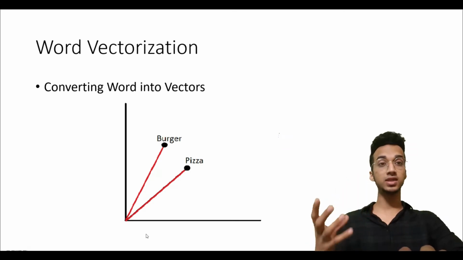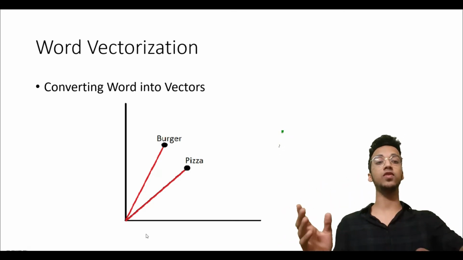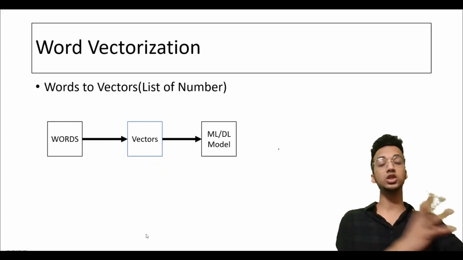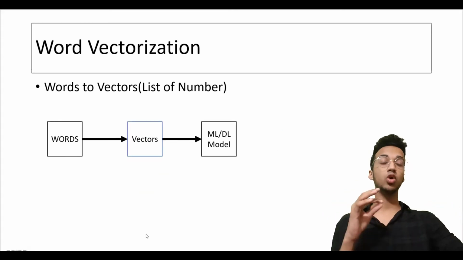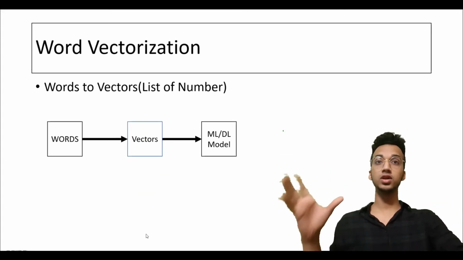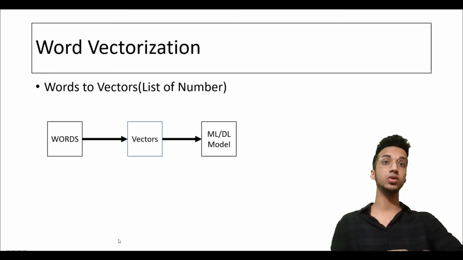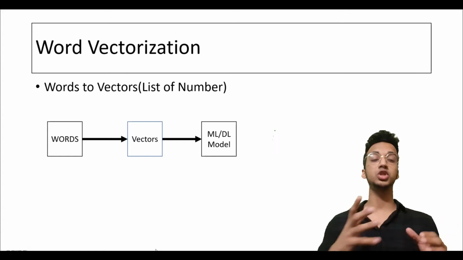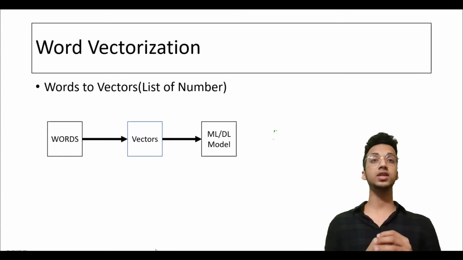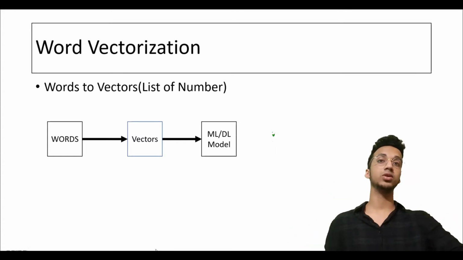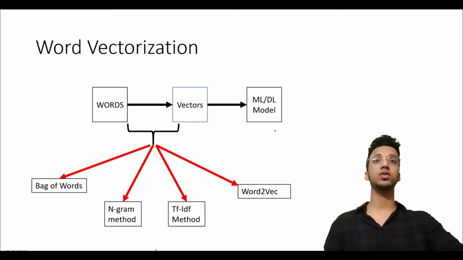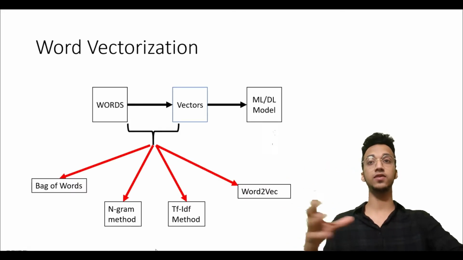But just to understand how we're going to do things, you can think of it as converting words into a list of numbers, right? For all practical purposes. So words will be converted into vectors, or a list of numbers, and these numbers are going to be given to the machine learning model. Now the question is, how do we convert them into numbers? And there are a few popular methods of doing this which we're going to discuss in different videos.